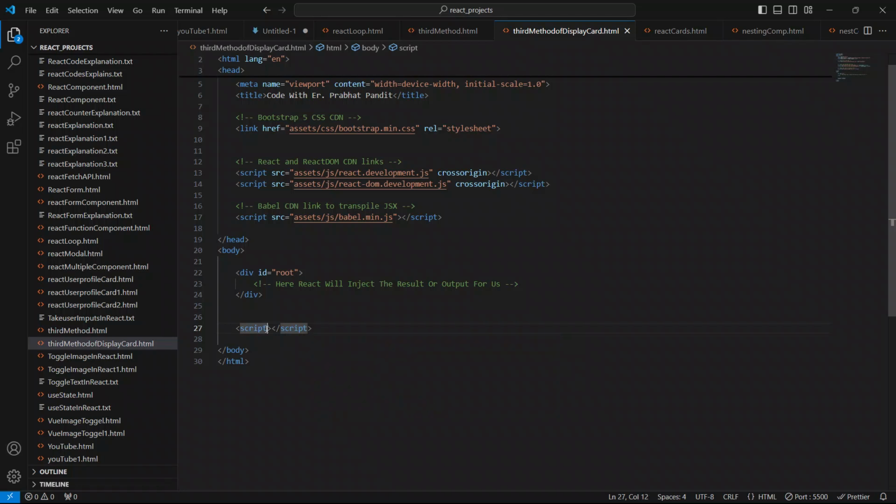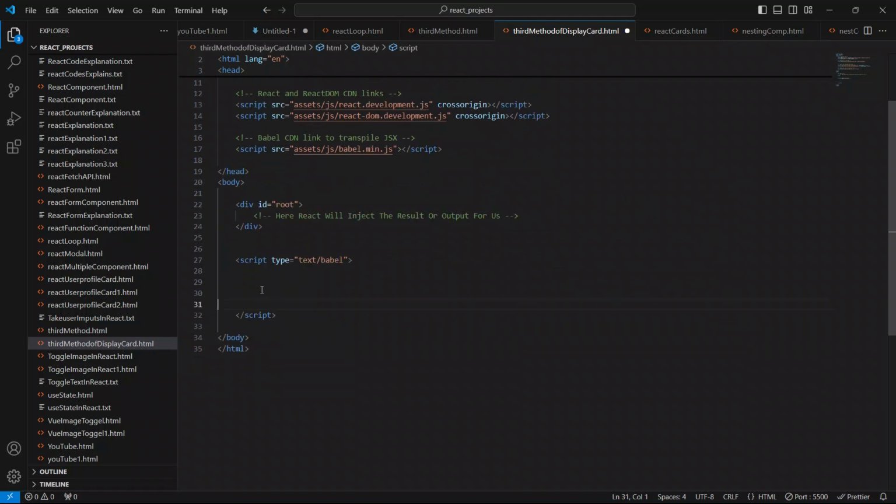Okay, so we have to specify the type here. We have to say type equal to text slash babel, because we are using the browser version of Babel, so we have to mention this type as well. So type equal to text slash babel. So this is it now, and now we have to create our parent component in React.js.